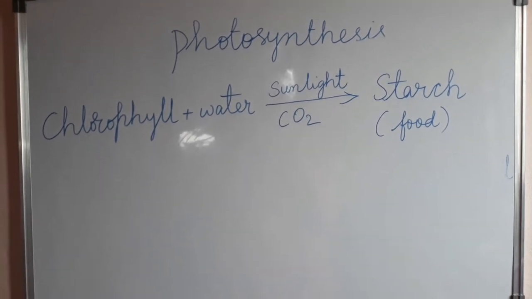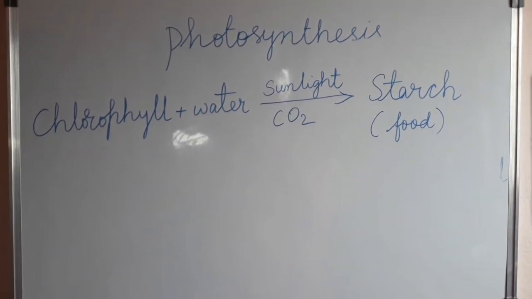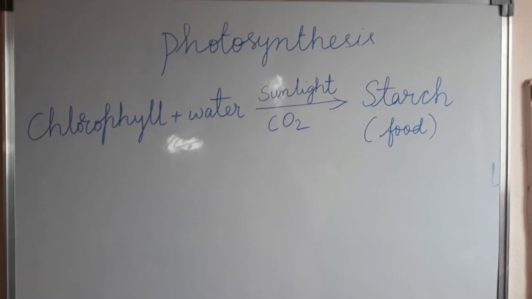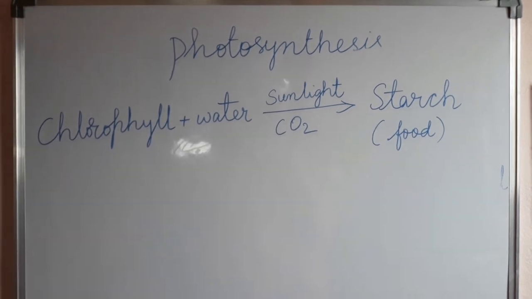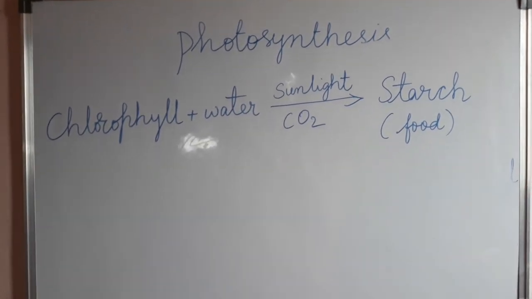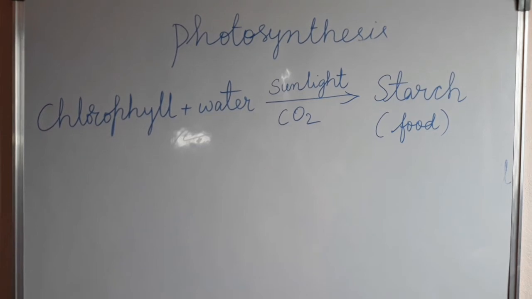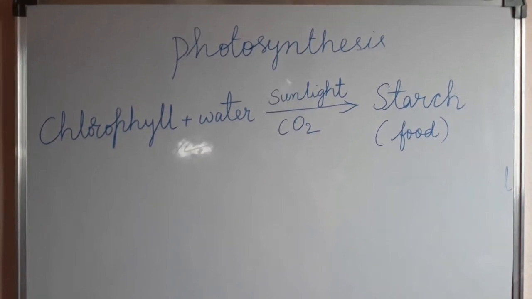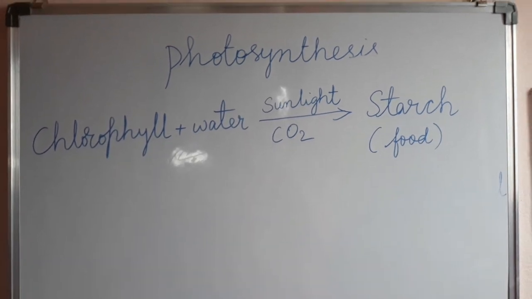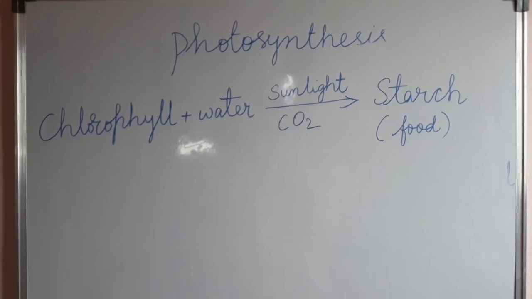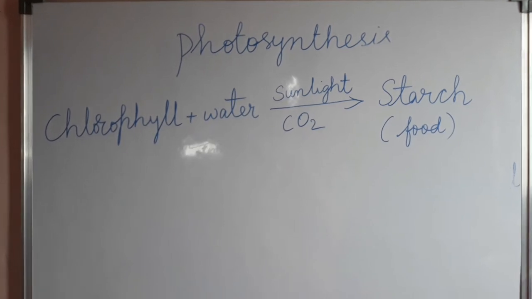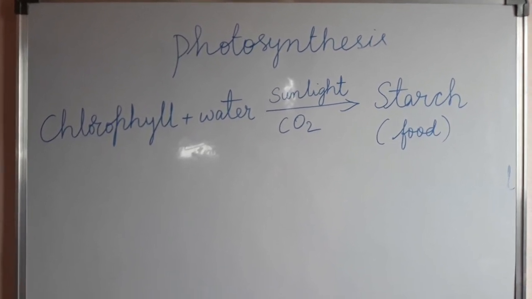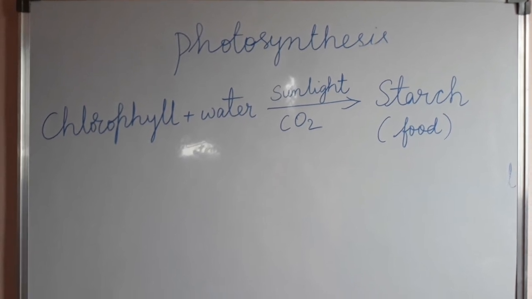See, all the leafy vegetables we are eating, all the vegetables or fruits or nuts, all these contain starch, which is nothing but the food prepared by the plants. With chlorophyll, water, sunlight and carbon dioxide, the plants are preparing food for us. This food is not only used by the plants themselves, but is also used by human beings and other animals. Do you know, children, can you name any animals that eat plants?